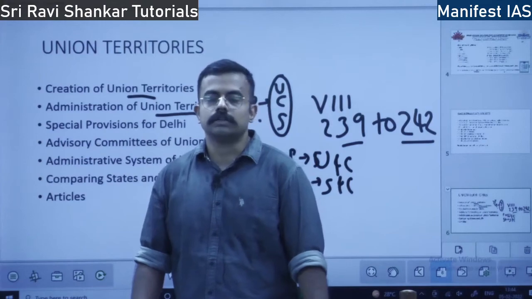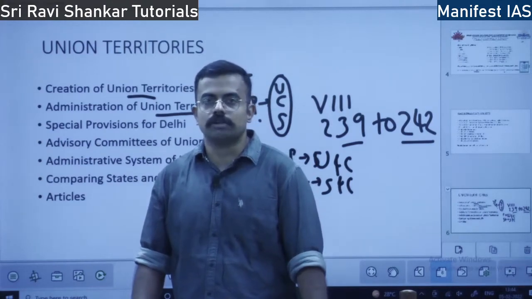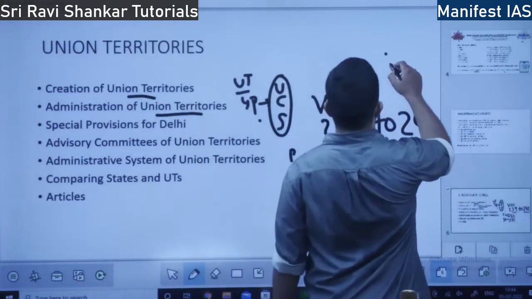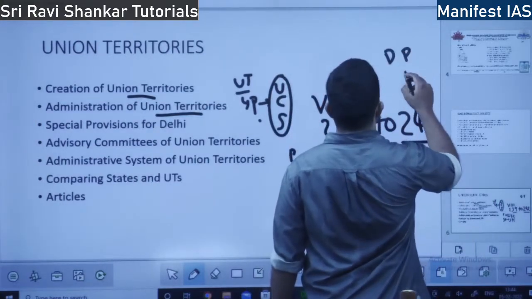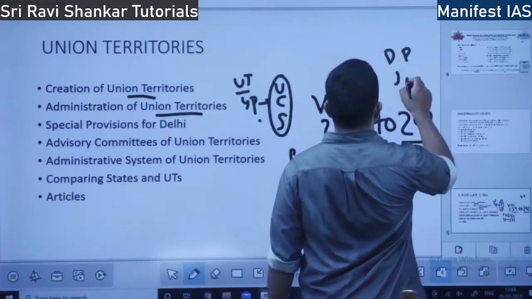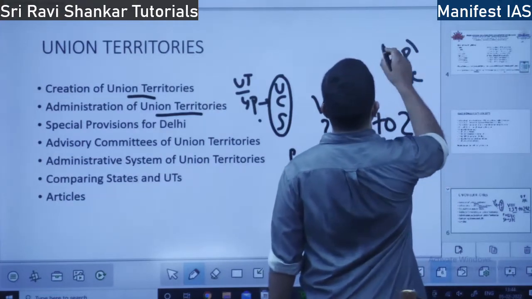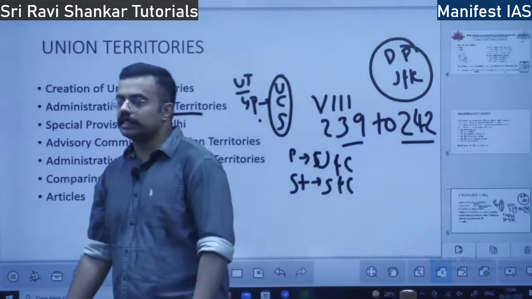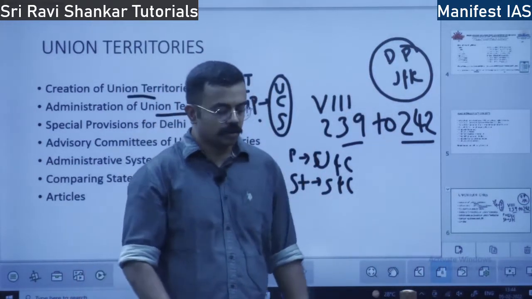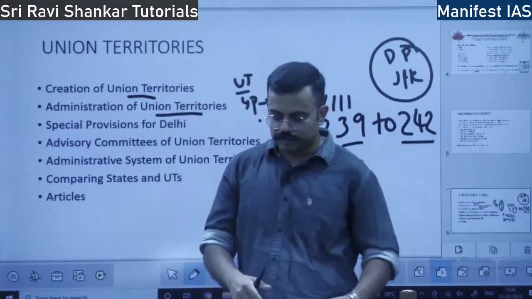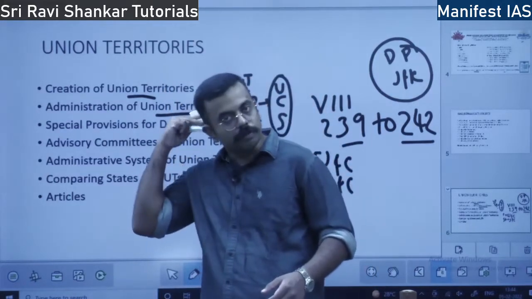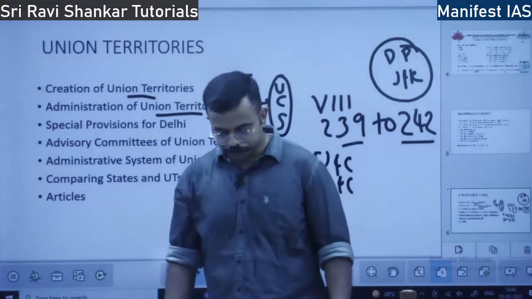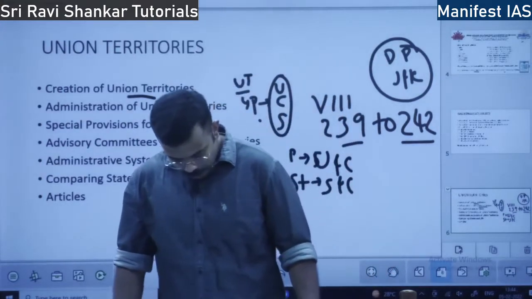So, law making, is it all similar in all the Union Territories? No. Delhi, Puducherry and which other state? Jammu and Kashmir have their own legislative assembly. They form the laws with respect to state list. Their parliament also can form law. Even state legislature can also form law. Right? Okay.